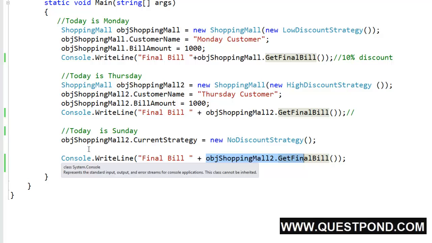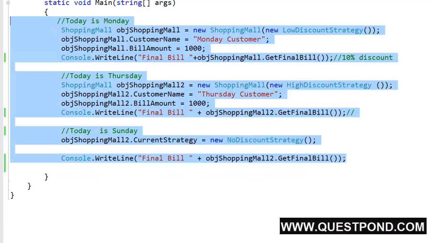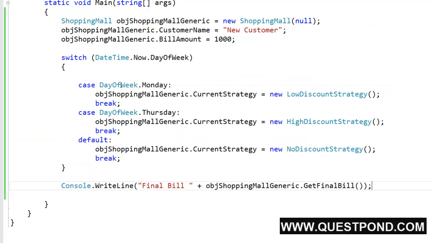Now practically we will implement the logic as something like this. We will put a switch statement, and first we will create an object of the shopping mall class, passing it the customer name, bill amount, and passing null as the discounting strategy. And depending on the day of the week, we will change to the appropriate strategy and finally calculate the bill. Now this is all about the strategy pattern.